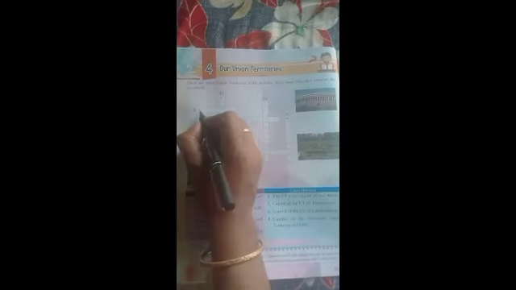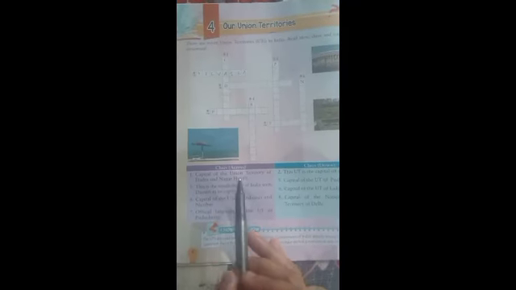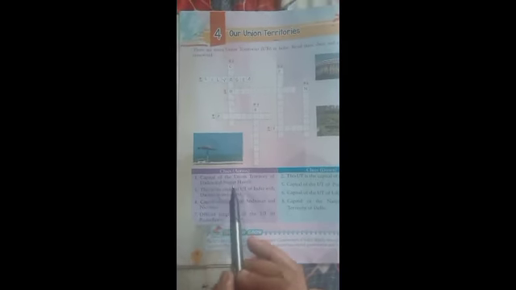S is mentioned here. Spelling SILVASSA. So Silvassa is the capital of Dadra and Nagar Haveli.